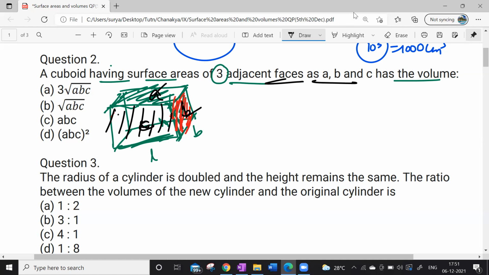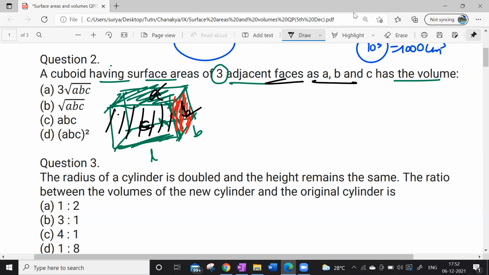Sir, if a cuboid has surface areas of 3 adjacent faces as A, B, C, then the area should be ABC rather than the name.